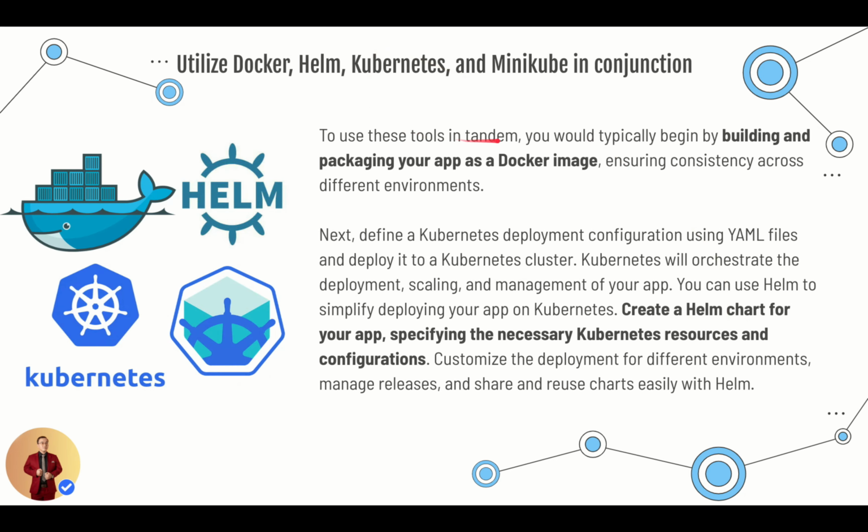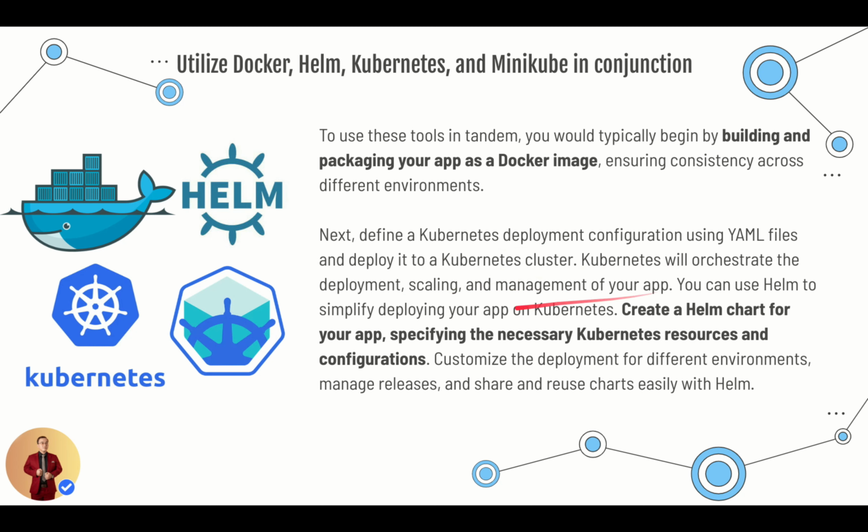To use these tools in tandem, you would typically begin by building and packaging your app as a Docker image, ensuring consistency across different environments. Next, define a Kubernetes deployment configuration using YAML files and deploy it to a Kubernetes cluster. Kubernetes will orchestrate the deployment, scaling, and management of your app.